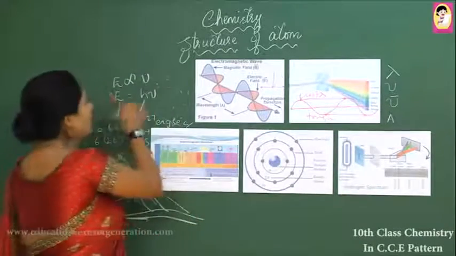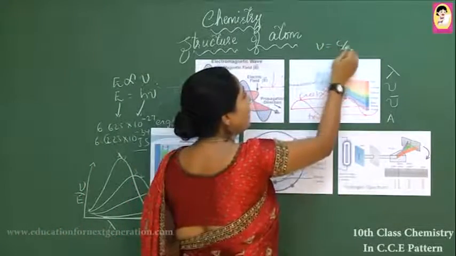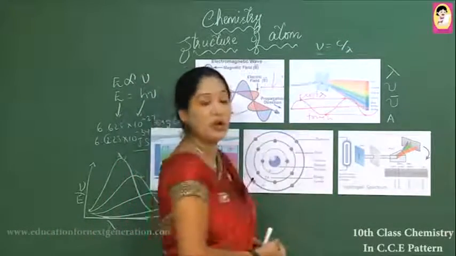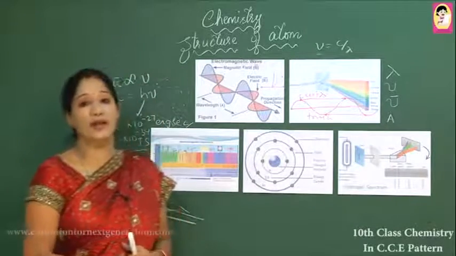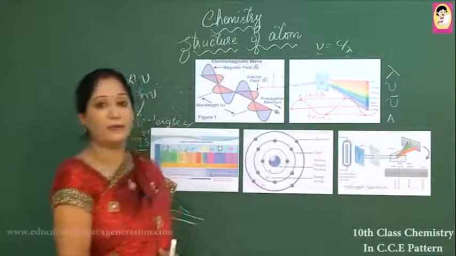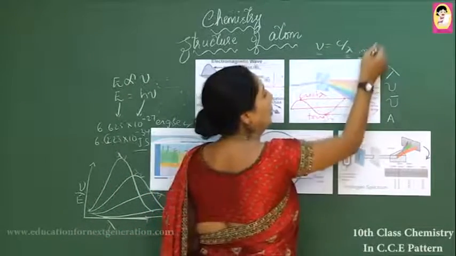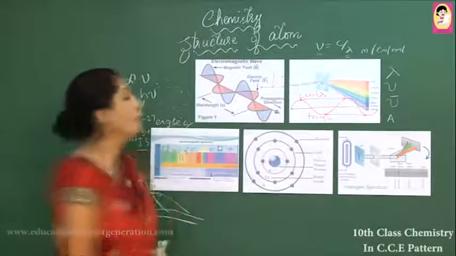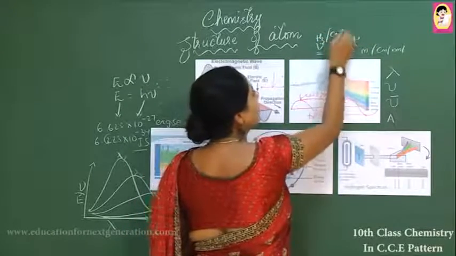As we know, E equals h nu. Nu equals c by lambda. Nu is the frequency of light radiation, or the intensity, the brightness of the light radiation. Lambda is the wavelength. The unit of wavelength is meters, centimeters, or nanometers, and the unit of frequency is hertz or cycles per second.